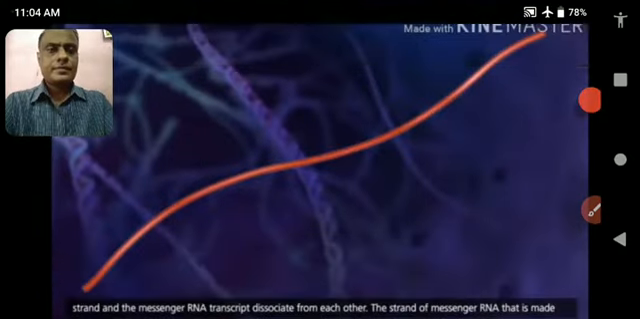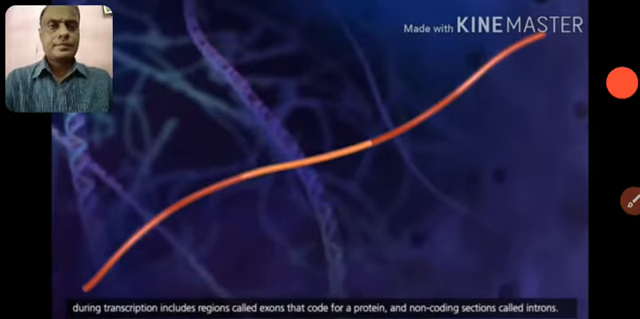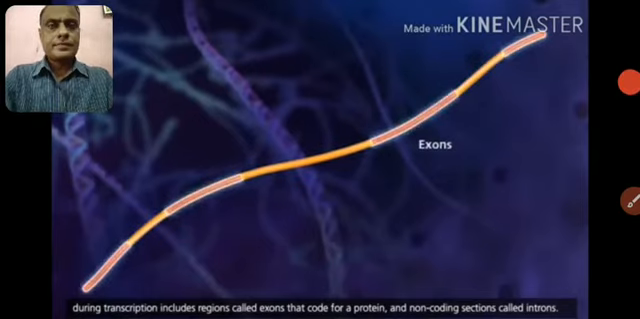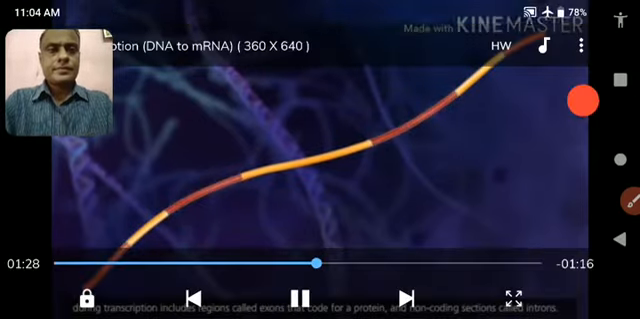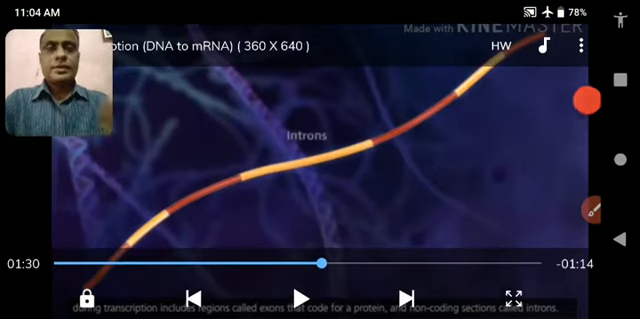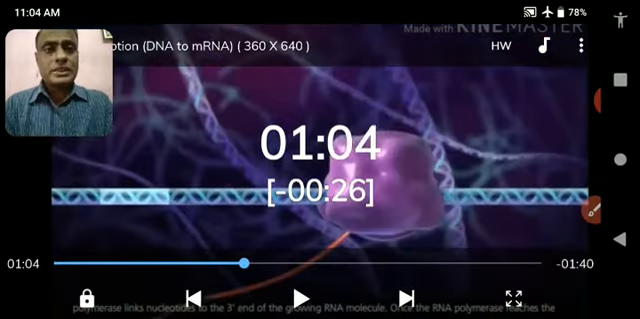The strand of messenger RNA that is made during transcription includes regions called exons that code for a protein, and non-coding sections. Now, student, try to understand. So, hope you understand this part.